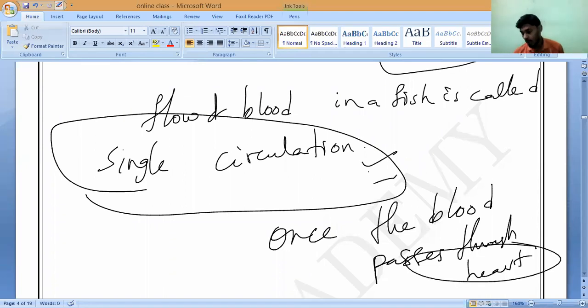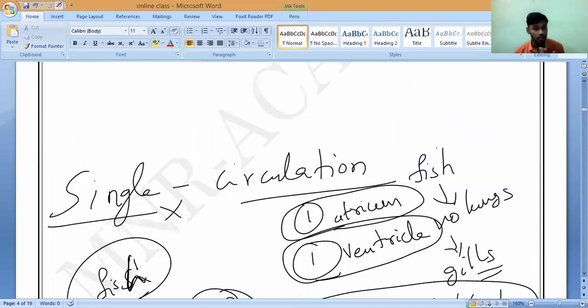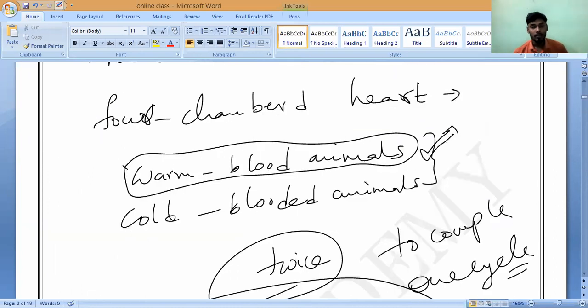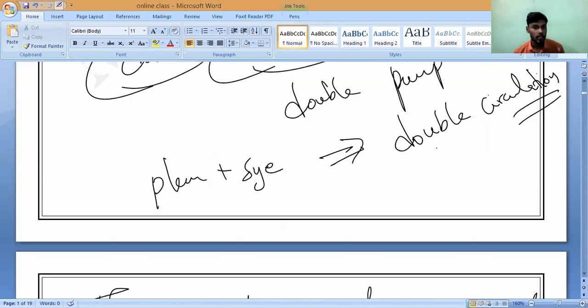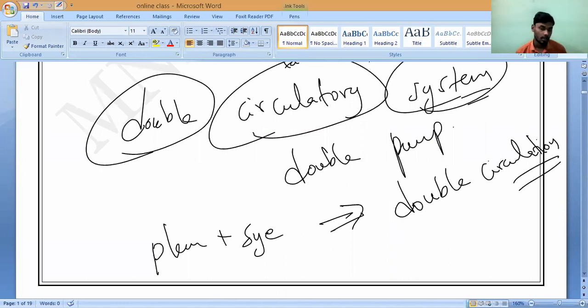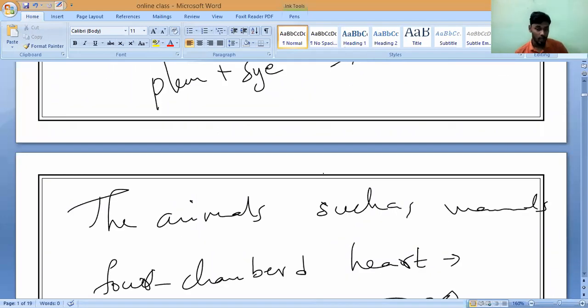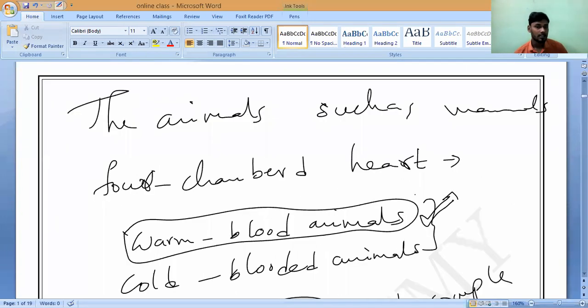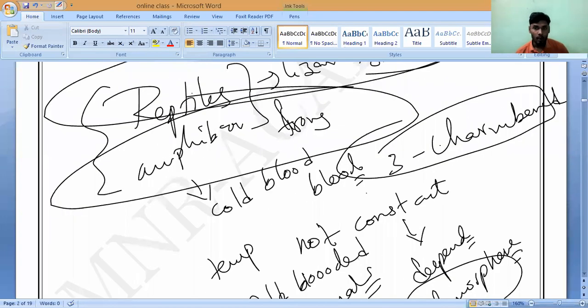That's all. Now, I have taught you two types of blood circulation systems: double circulation and single circulation. Mammals and birds have double circulation, because the blood passes through the heart two times. Understand? So they have two atria and two ventricles. Now you tell me, you have to answer. What about cold-blooded animals, reptiles and amphibians? We have only three chambers.